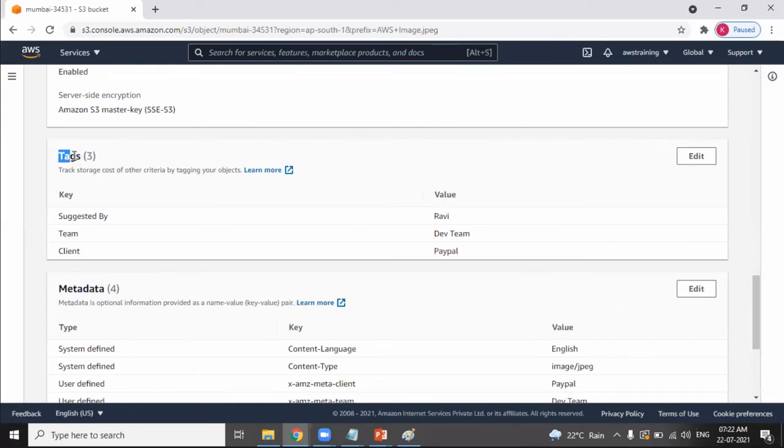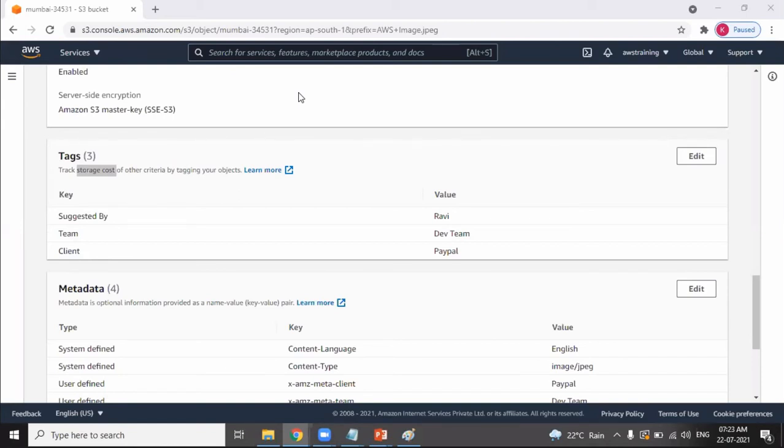Main importance of tags is you can track the cost in case you're getting a bill. Let's say a client has got a bill of something like 10,000 rupees only for a specific service called S3. In that S3, you have a lot of objects. So these tags will be reflected in the particular bill. So you'll understand because of this tag, you got this much bill, because of this particular object. So tags will be used as a reference for billing. So that's the only important difference between the tags as well as metadata.